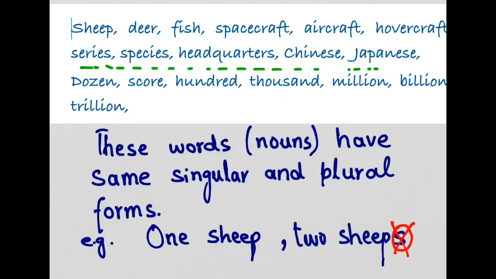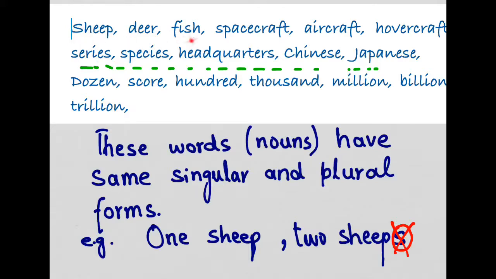Now the next screen contains a list of words. These words have the same singular and plural form, as you can see from the explanation at the end of the screen. One sheep, two sheep, not two sheeps. These words do not change their form, whether they are singular or plural.